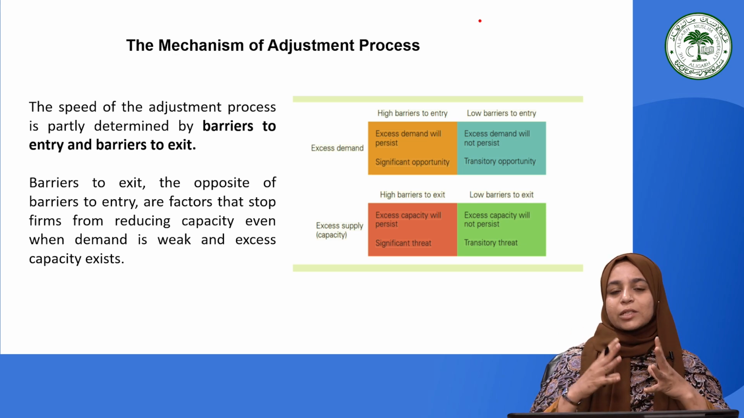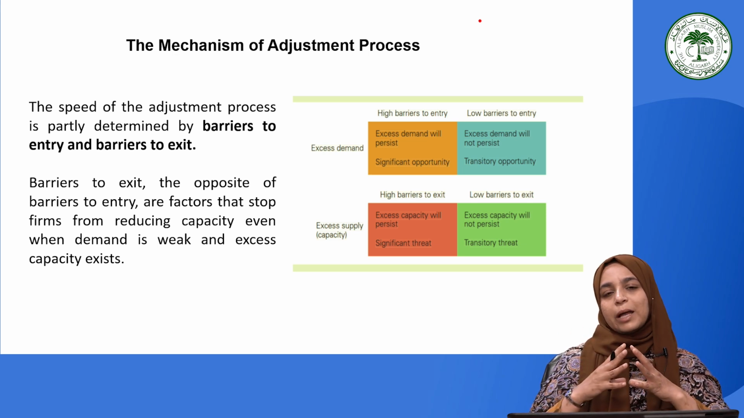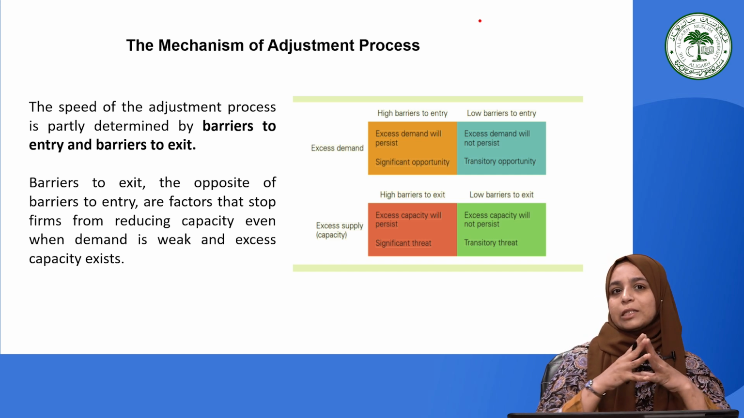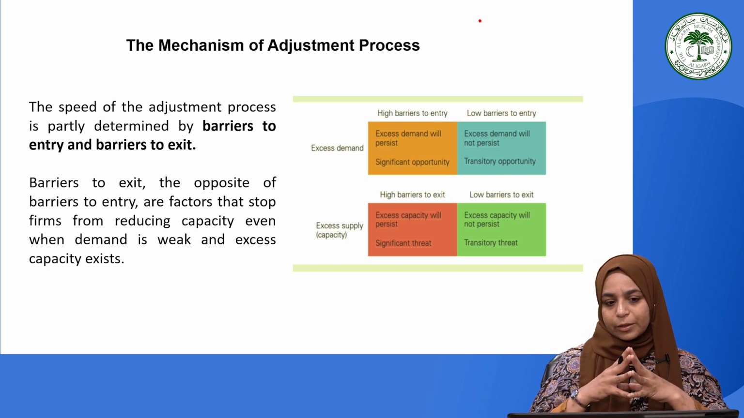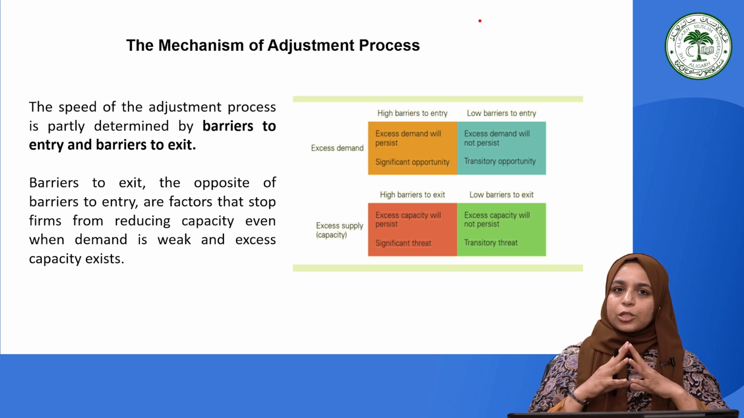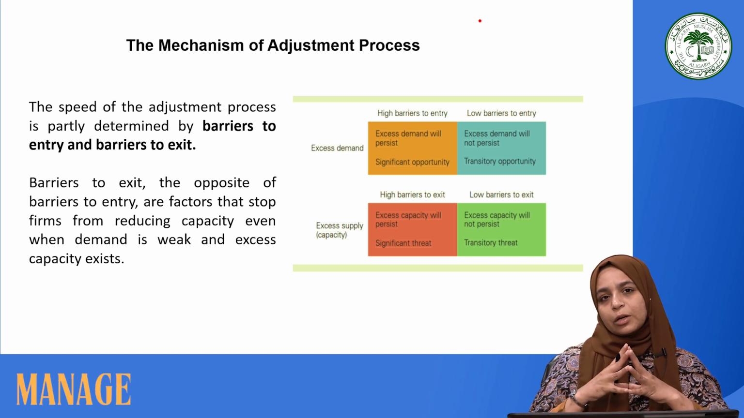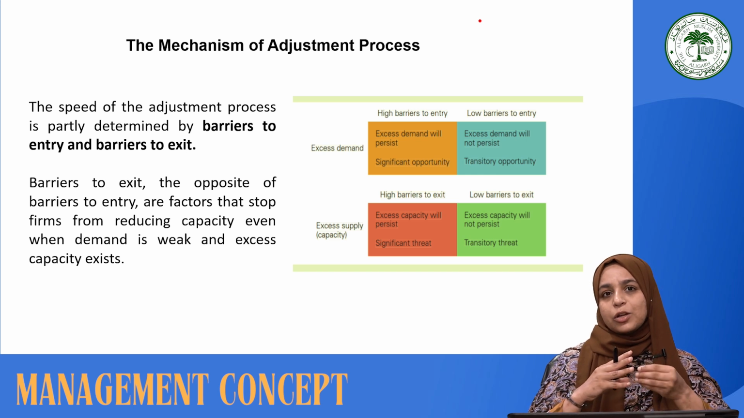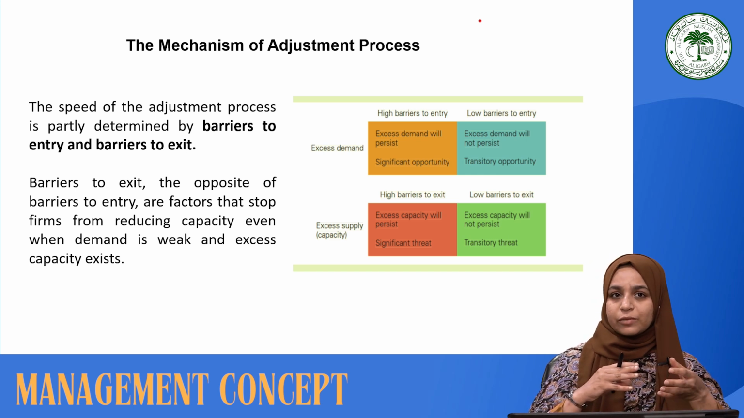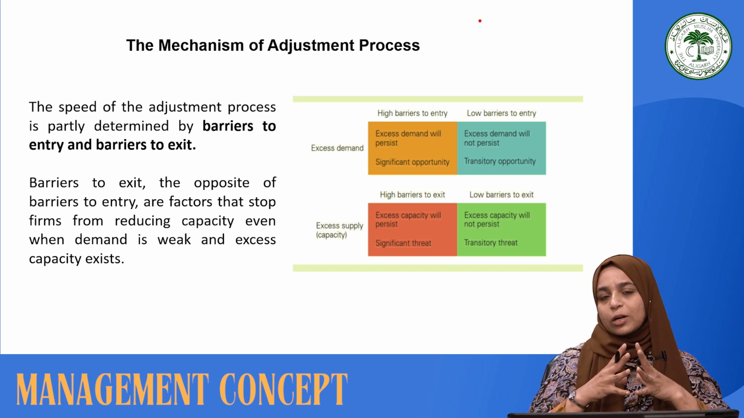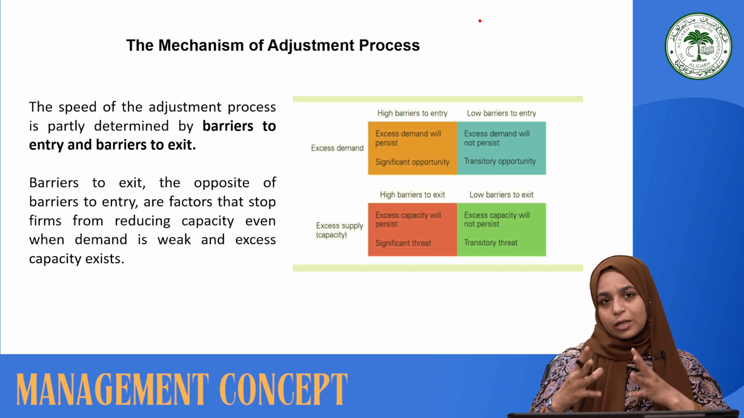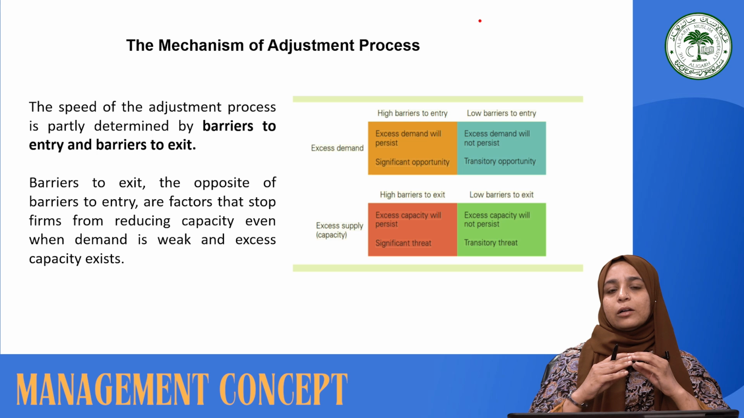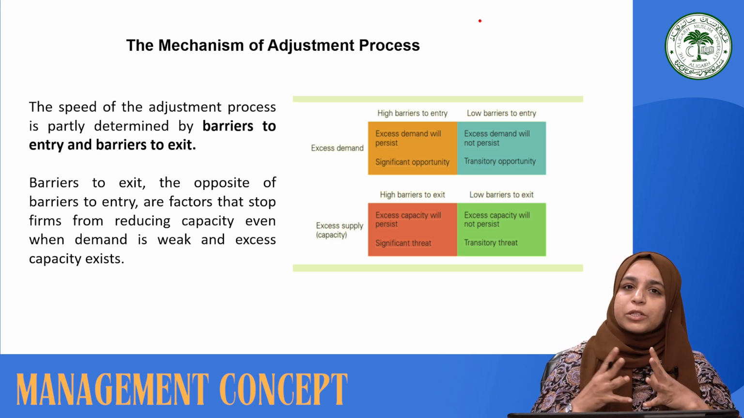Now, adjustment process is nothing but the speed with which a manager is able to cope up with the changes happening in the demand and supply mechanism in a market. Now, the speed of this adjustment process is dependent partly on the barriers to entry and barriers to exit. Now, when we have understood the barriers to entry through this 5 forces model, let us also understand the factors of barrier to exit. Barriers to exit are the opposite to barriers to entry.